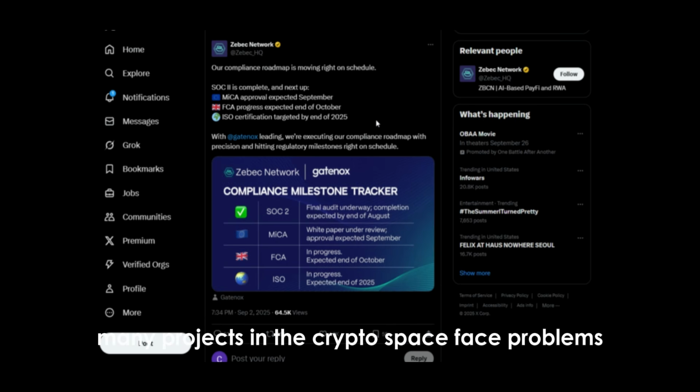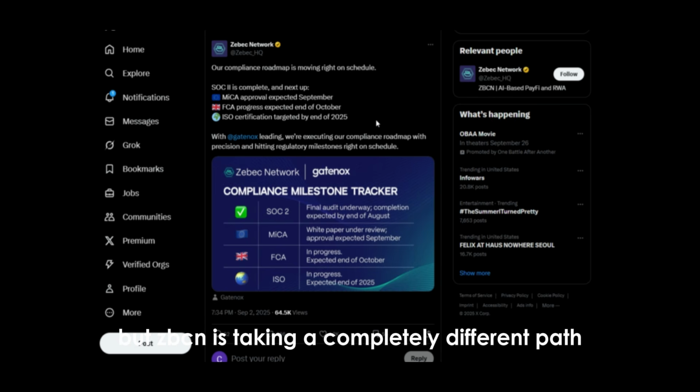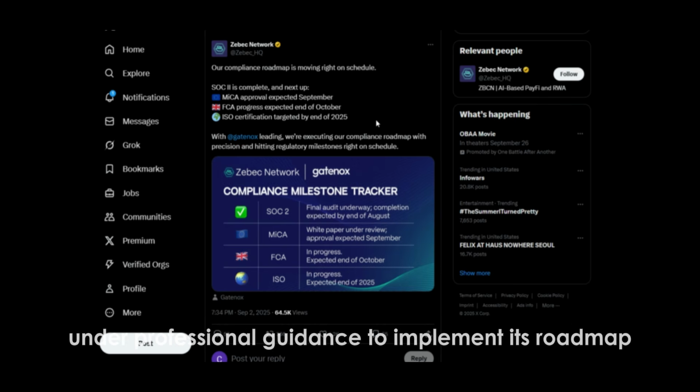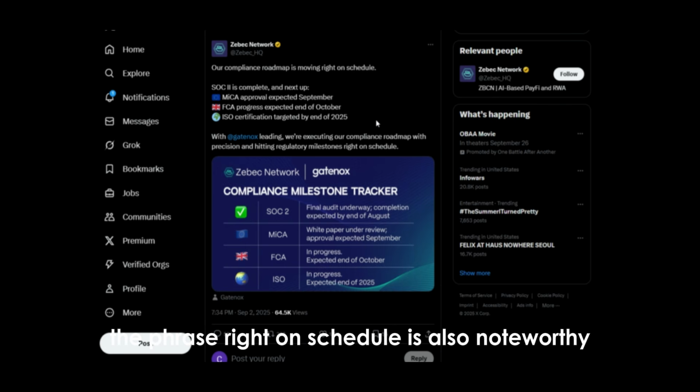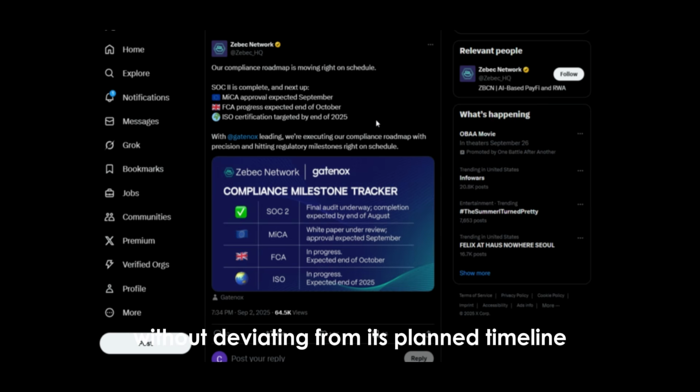Many projects in the crypto space face problems or even bans because they ignore regulations. But Zbcn is taking a completely different path with this approach. It is proceeding step by step under professional guidance to implement its roadmap. The phrase "right on schedule" is also noteworthy because it shows that the project is progressing without deviating from its planned timeline, instilling confidence in investors and demonstrating its disciplined approach.